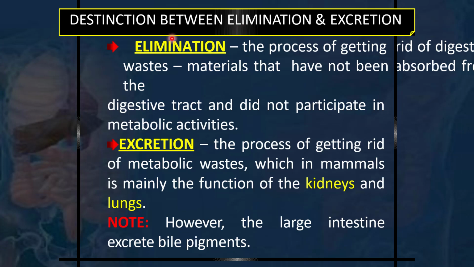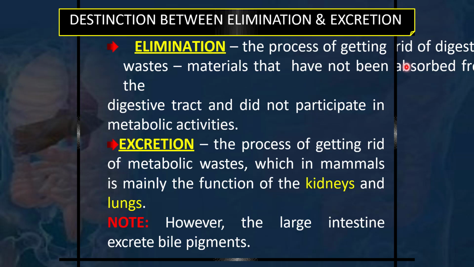Now we need to understand that sometimes we use the term elimination and sometimes we use the word excretion. Elimination is the process of getting rid of digested waste materials that have not been absorbed from the digestive tract and did not participate in metabolic activities.